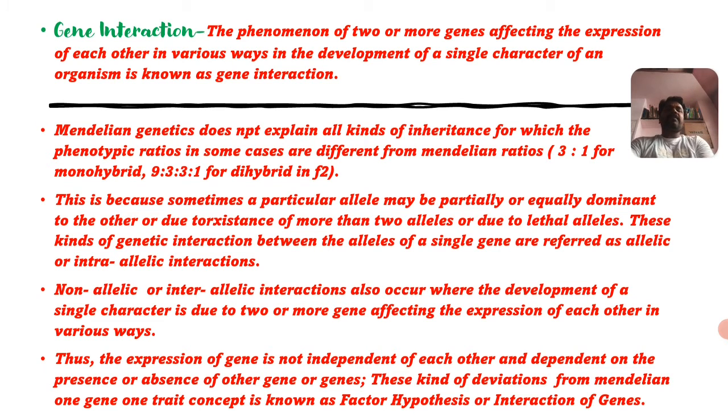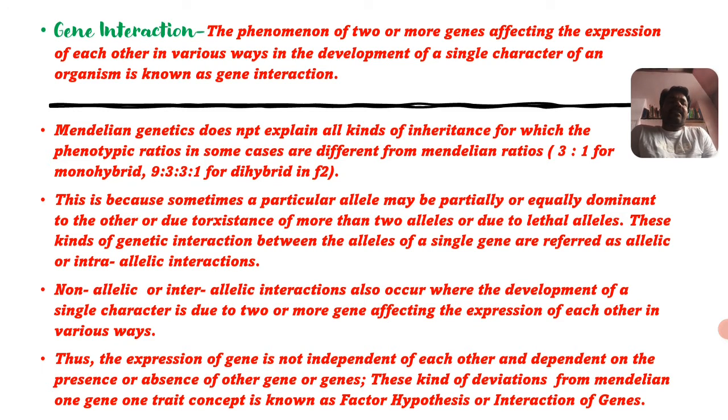Thus, the expression of a gene is not independent of the others, and depends on the presence or absence of the other gene or genes. These kinds of deviations from the Mendelian one gene one trait concept are known as the factor hypothesis, or interaction of genes.